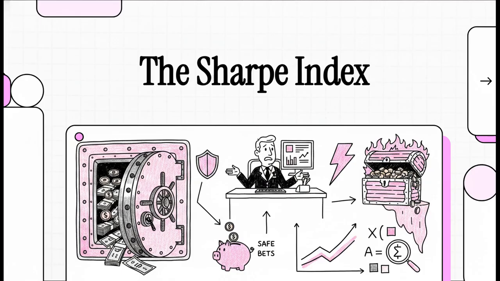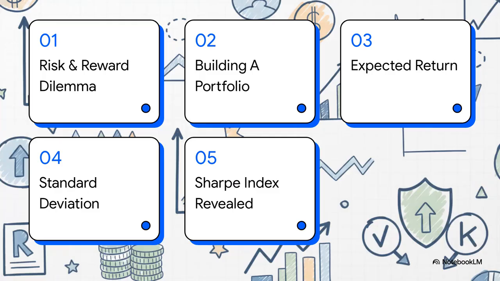Well, today, in this explainer, we are going to look at the exact mathematical cheat code that professionals use to make that very decision. We're going to decode what's called the Sharpe Index to help you measure your true financial bang for the buck. So, here is our roadmap for today.